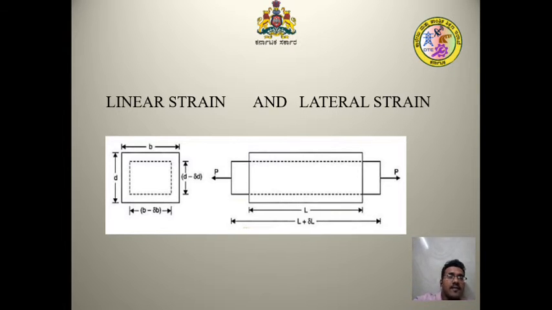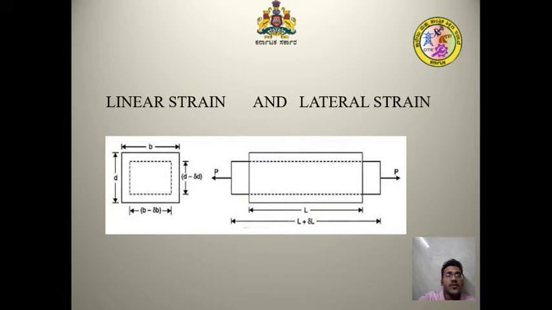In this figure, whenever a body of diameter d is subjected to axial force P, the body increases its length, which simultaneously causes a decrease in its diameter in the direction normal to the direction of the applied force.